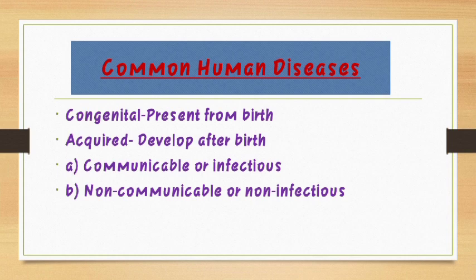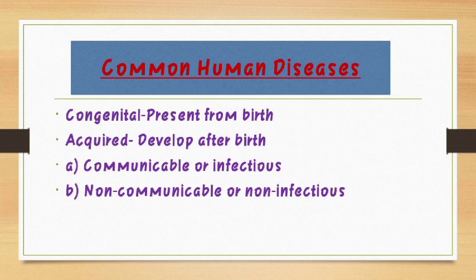And the second one is known as acquired disease. Acquired diseases develop after birth. And again, they are divided into communicable or infectious disease and non-communicable or non-infectious disease. What is a communicable disease? The diseases which are transmitted from an infected person to another healthy person, either directly or indirectly, are known as communicable or infectious disease. For example, COVID-19, malaria and other diseases which are to be studied in this chapter are examples of this type.